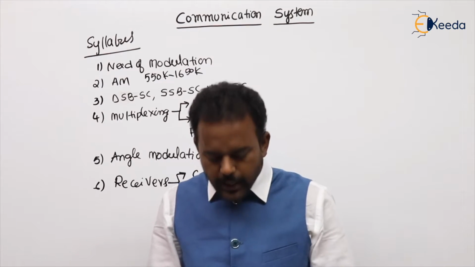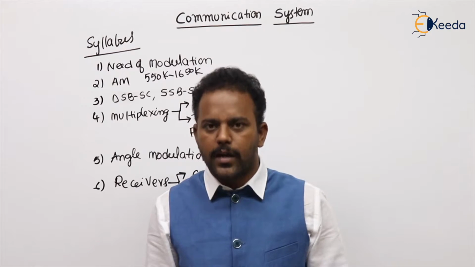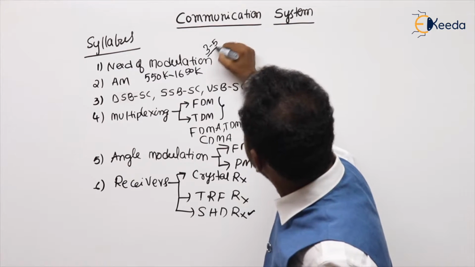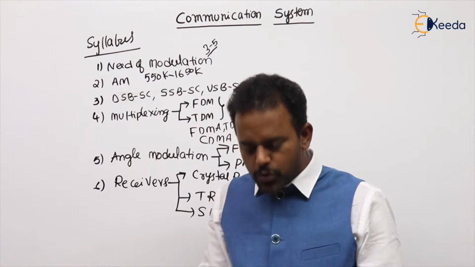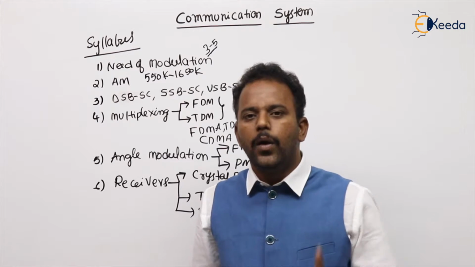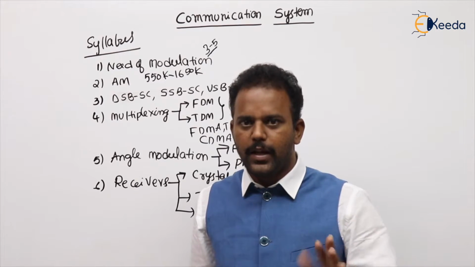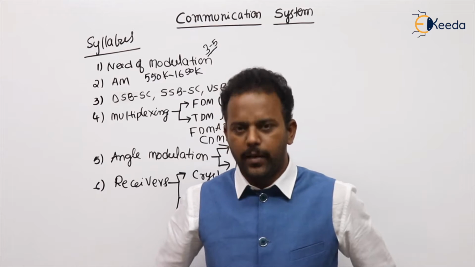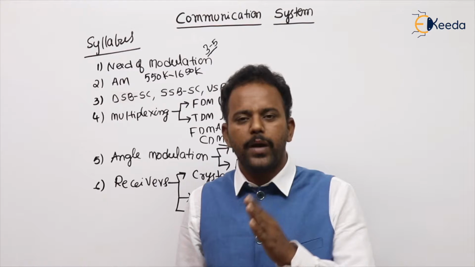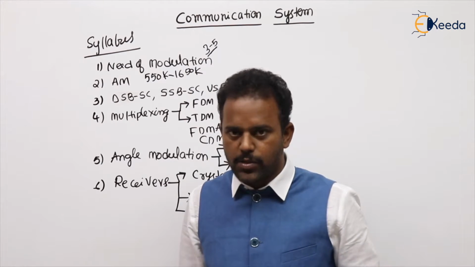What we have to study for the examination from the analog part: at least 3 to 5 marks are coming from analog communication. So how to score those 3 or 5 marks? You can score all the marks in the analog part. In analog communication, 17 modulated equations will come. For example, if you take AM, what is the single-tone expression? Ac into 1 plus mu cos 2 pi fm t into cos 2 pi fc t. Like this, a total of 17 modulated equations will come.